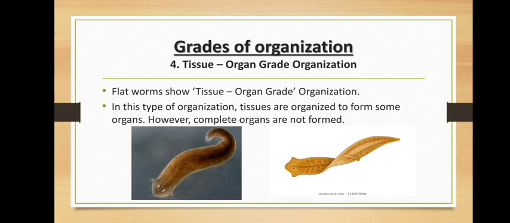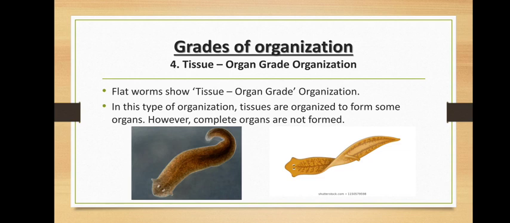Next is tissue organ grade organization. Now flatworms belonging to phylum Platyhelminths, they show tissue organ grade organization. The tissues are organized to form some organs, but not complete organs are formed. In such case, it is called as tissue organ grade organization, which is seen in case of Platyhelminths.